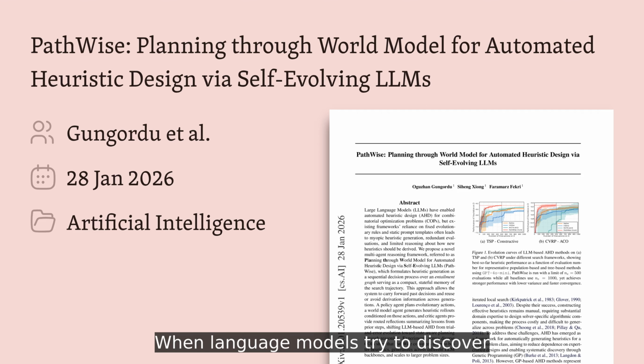When language models try to discover better optimization algorithms, they often get stuck repeating the same mistakes over and over. This fascinating problem reveals a deeper challenge. How can AI systems learn from their derivation history to plan smarter evolutionary strategies?